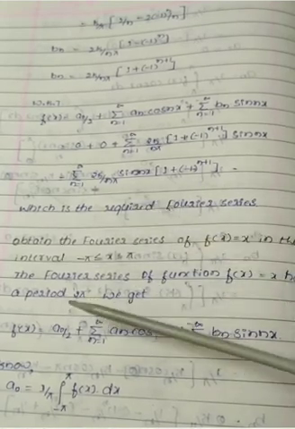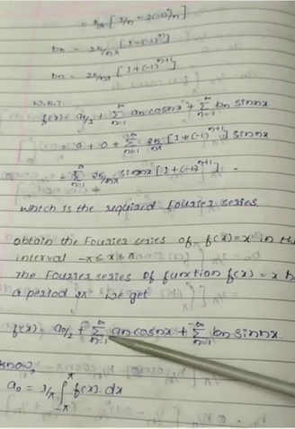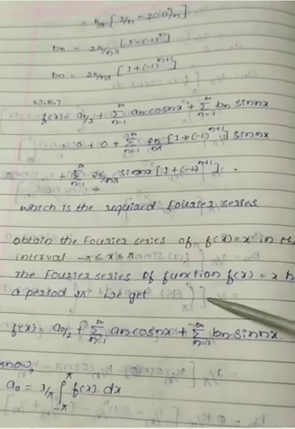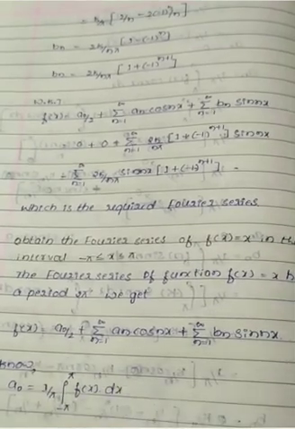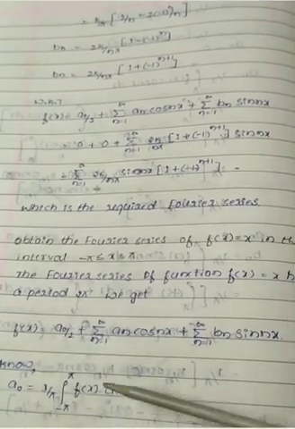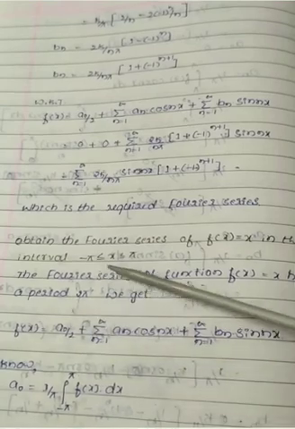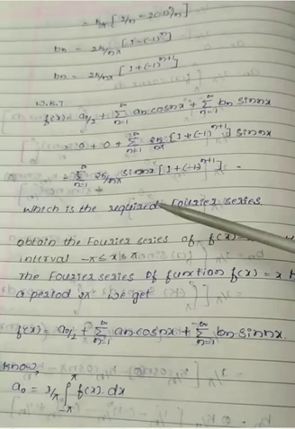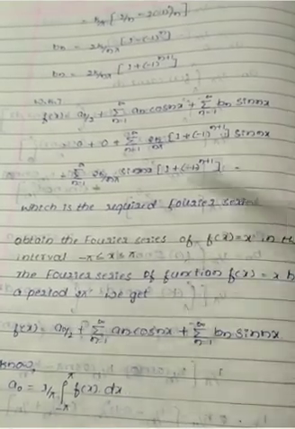Then similarly, what is the Fourier series function? a0 divided by 2 plus summation an cos nx, where n runs from 1 to infinity, plus summation bn sin nx, where n runs from 1 to infinity. We know that a0 value is 1 by pi integration from minus pi to pi of f of x into dx. If the interval is split, then we also have to split the integral. Here they do not split, that's why I am not splitting the interval. I am directly taking the interval minus pi to pi, where the value is x.